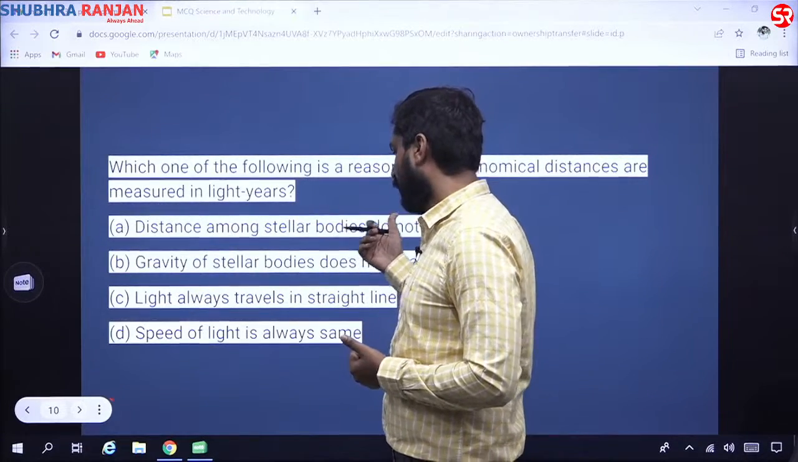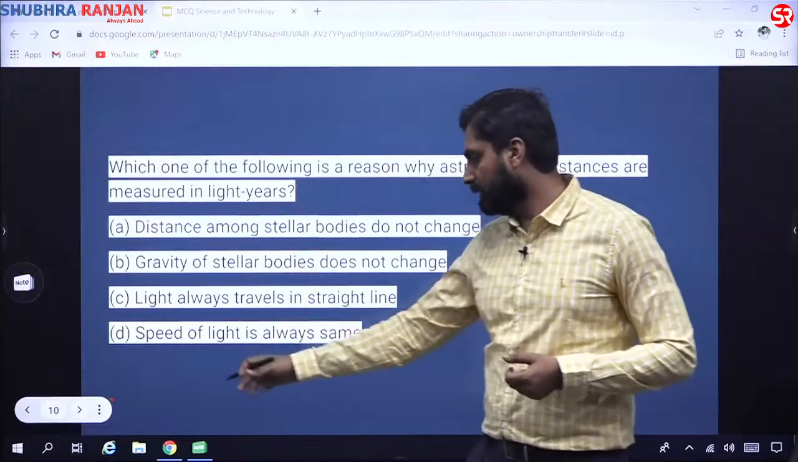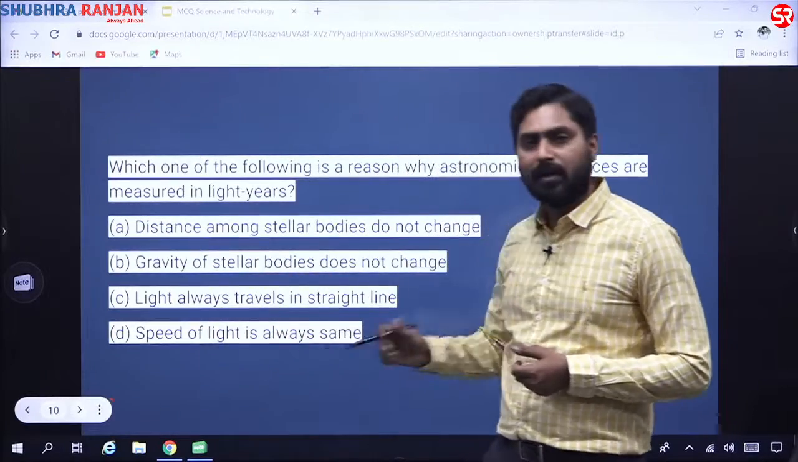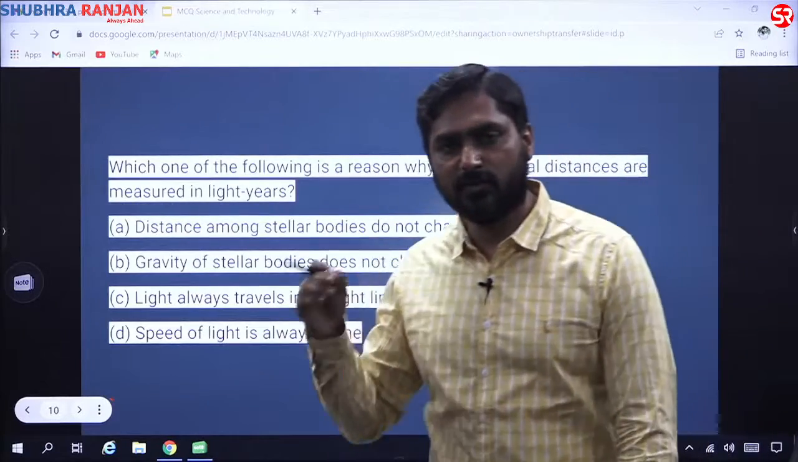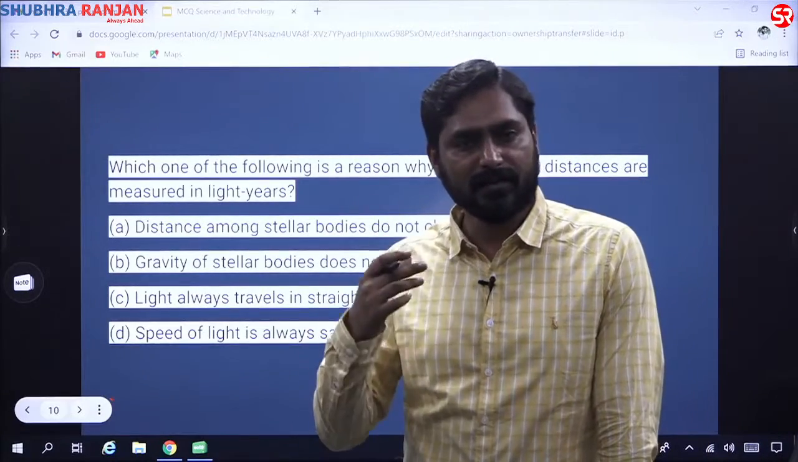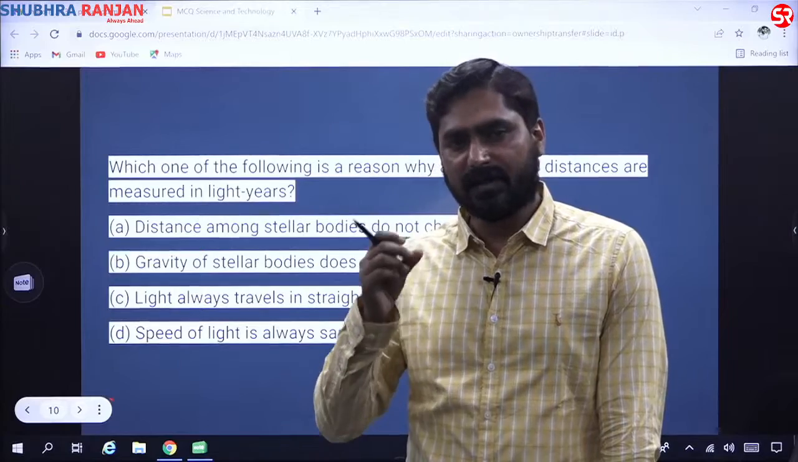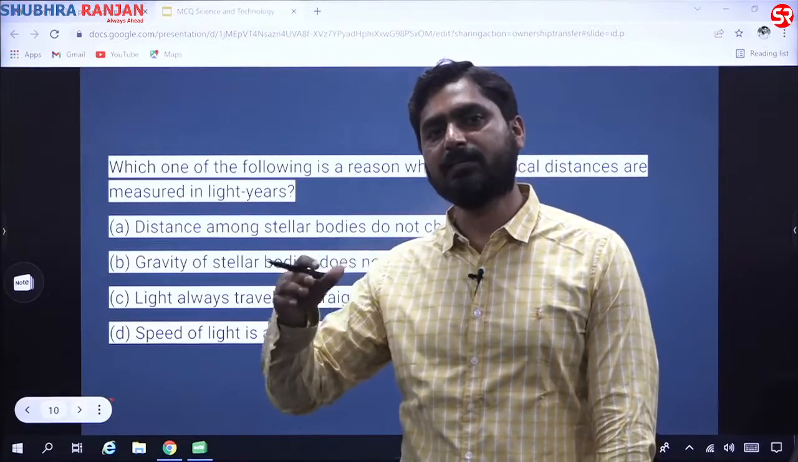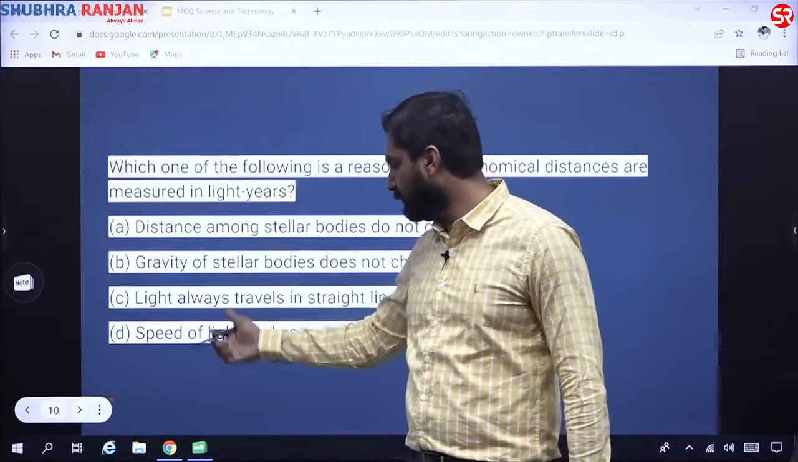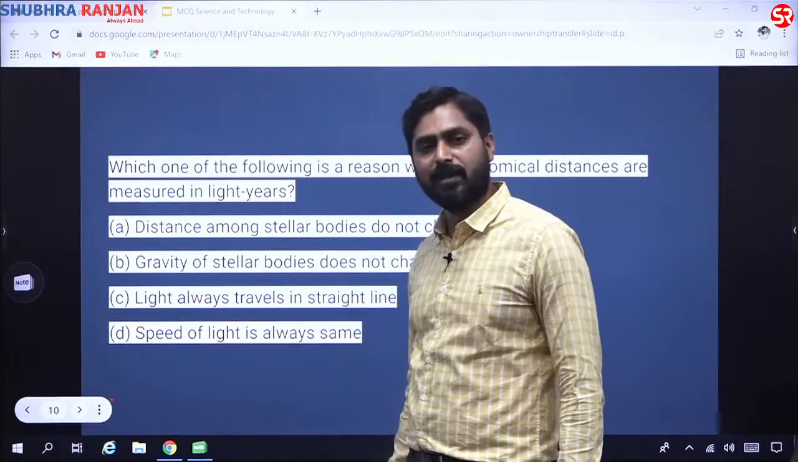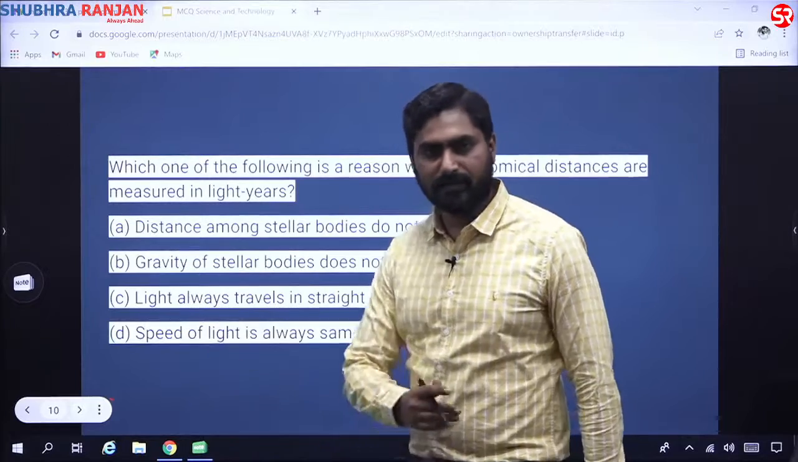This also changes. So the trick here is that speed of light is always the same, but the caveat is that for astronomical distances it is assumed that we have a refractive index of 1. So in that case the speed of light is the same. So the best option in all these four is this option. Speed of light is always the same. So we would go with this answer. Okay.